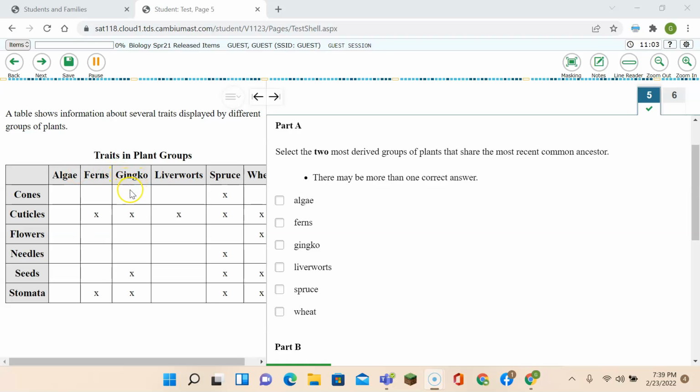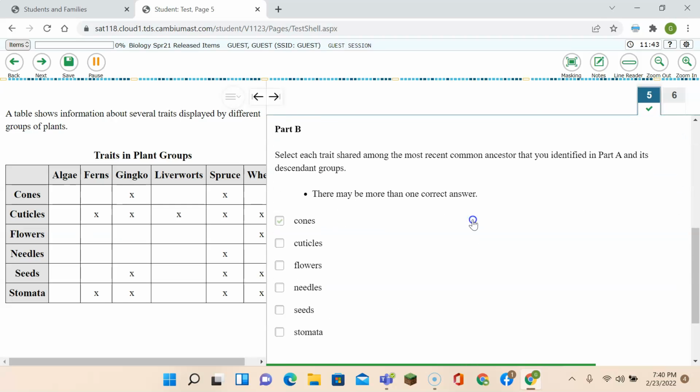So I see the ginkgo here has 1, 2, 3, 4 traits in common with the spruce. That sounds pretty good. I see the spruce has 1, 2, 3 traits in common with the wheat. I can see the ginkgo has 1, 2, 3 traits also with the wheat. I'm going to choose to go with the ginkgo and the spruce, because they have a lot of traits in common.